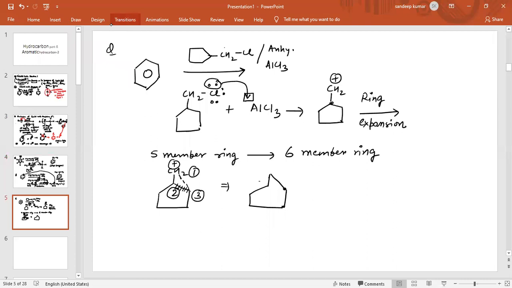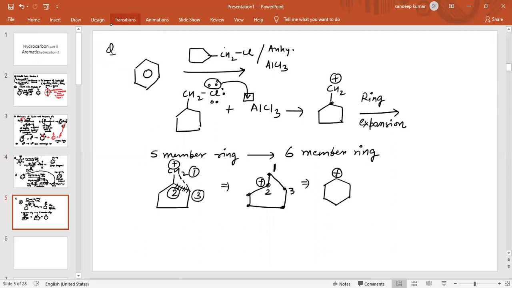Now the positive charge will shift onto the second carbon atom. Break the bond between 2 and 3 and form the bond between 1 and 3, and the positive charge comes on the second carbon atom. So this ring will be like this, a 6-member ring. You can count the number of carbon atoms: first, second, third, fourth, fifth, and sixth. Now the second carbon atom will be positively charged.